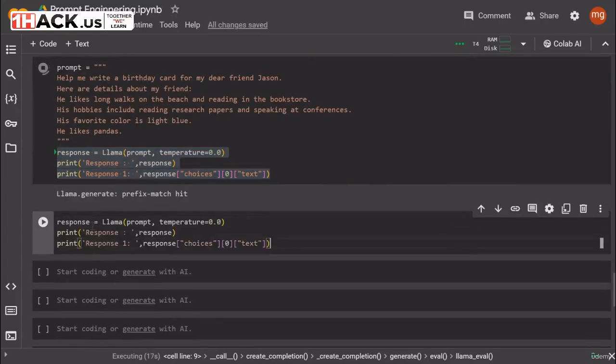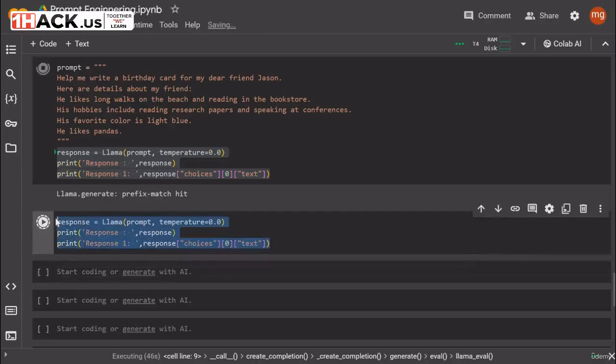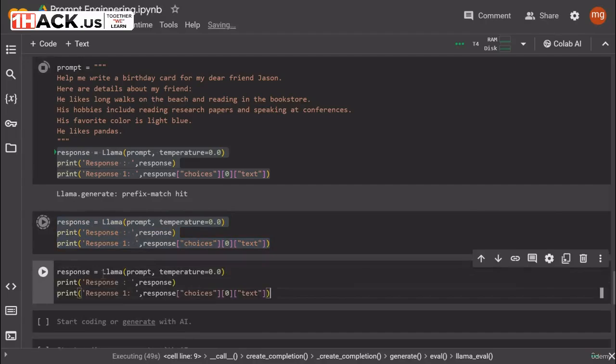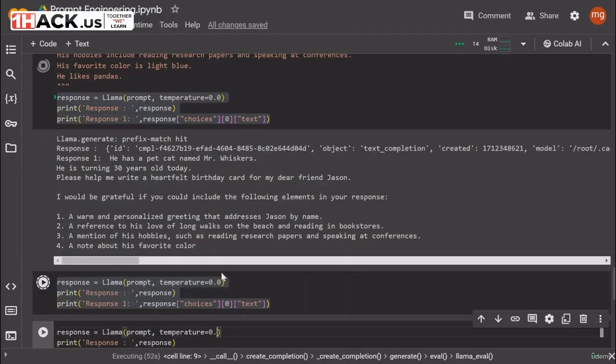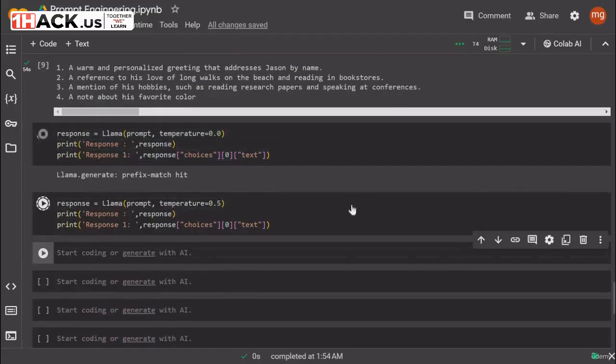And if I run this again, now see, I have not set any seed here. So the result should be given based on the temperature. Now because the temperature is set to 0.0, and in the second one also the temperature is set to 0.0, I am expecting that the results for both of these prompts, basically the same prompt ran again and again, should give me the same answer. And I will also change the temperature in the next one. I will just change it here to, let's say, 0.05, and then I will run this again. I'll run this also.